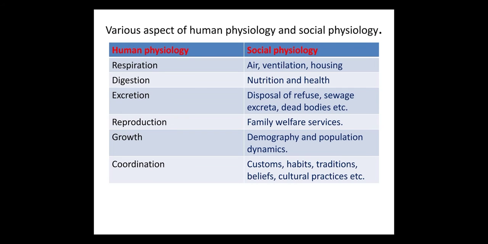Excretion: disposal of refuse, sewage, excreta, dead bodies, etc. Reproduction: family welfare services, growth, demography and population dynamics. Coordination: customs, habit, tradition, beliefs, cultural practices, etc. So, this is the difference between human physiology and social physiology.